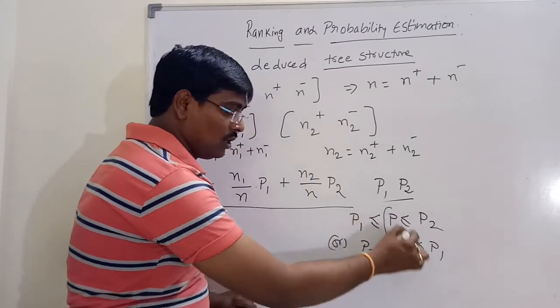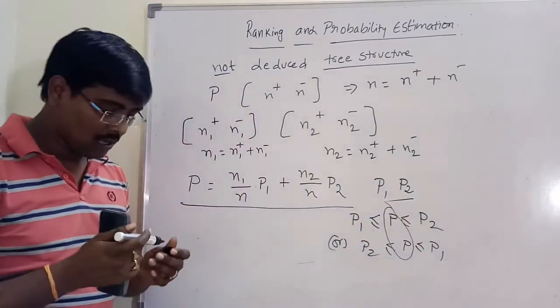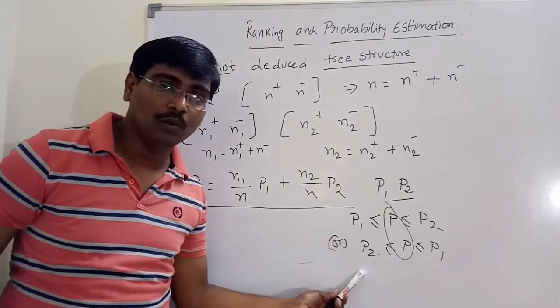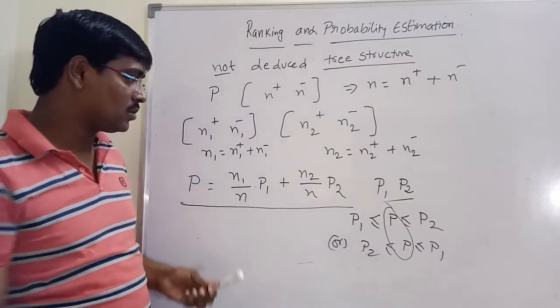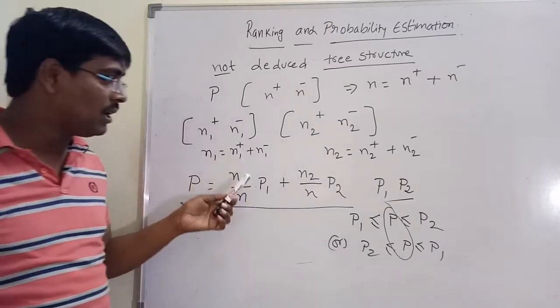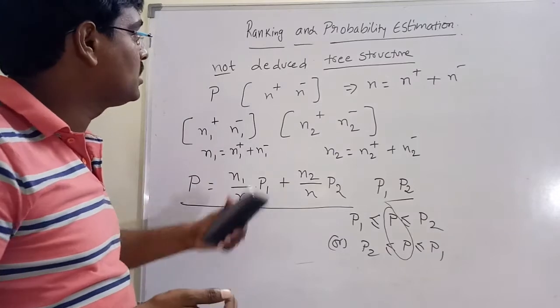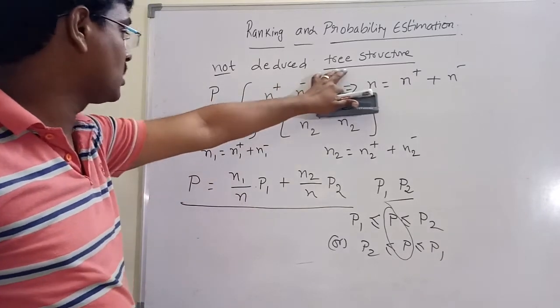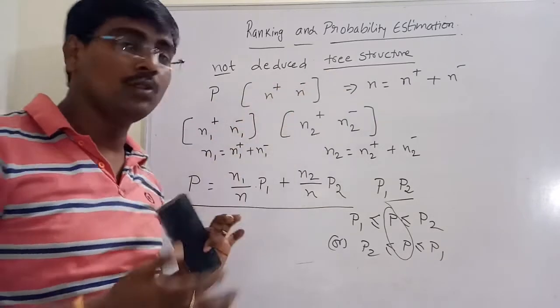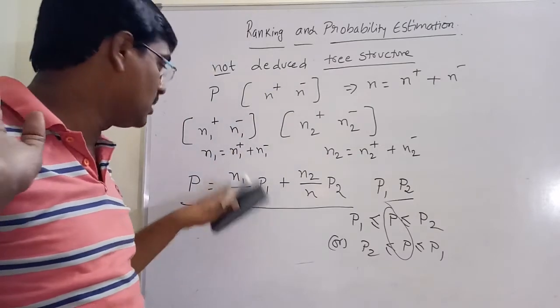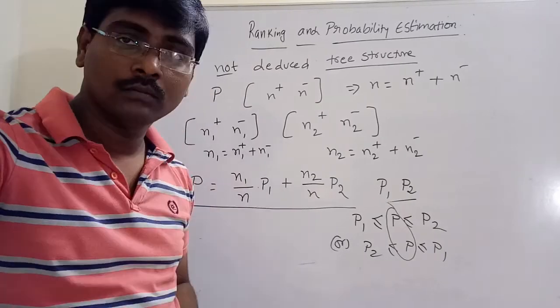That means we know only the position of P. Which one comes before, either P1 or P2? By using this, the ordering of P1 and P2 is not calculated efficiently. So based on the tree structure, it is not possible to directly identify the linear ordering. For that we are using this formula.